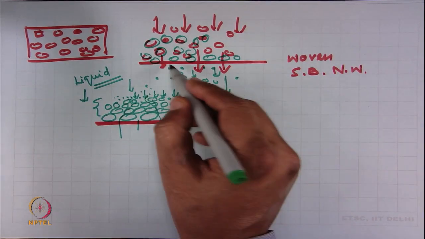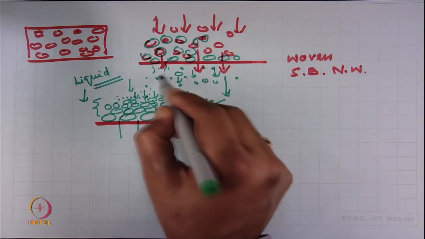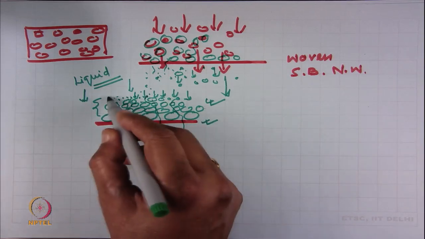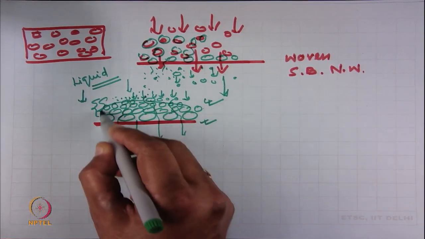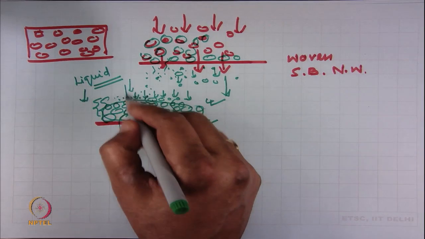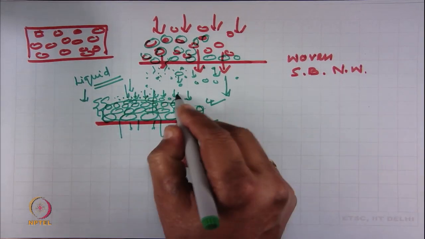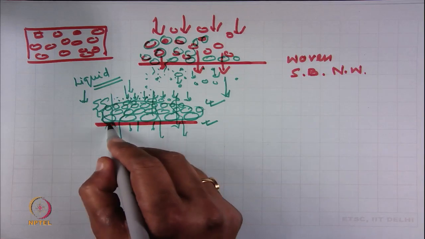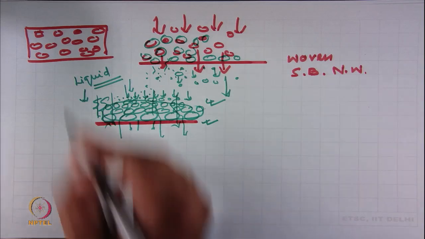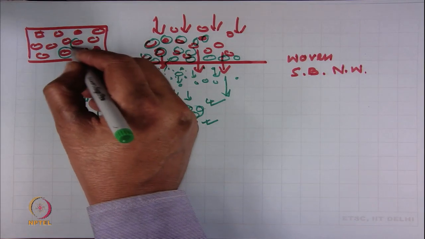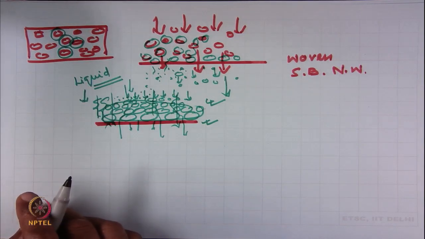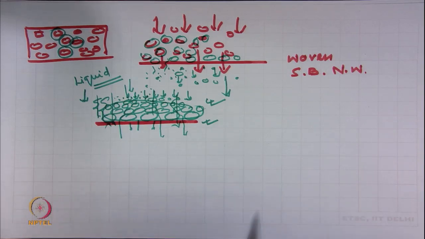So, initially there will be piping of small soil particles, but after certain time once the cake formation and filtration will be improved, it will allow only the clean liquid, clean water, but will not allow the soil particle to pass through, although initially the pore size of the filter medium was larger than the average or smaller particle size.